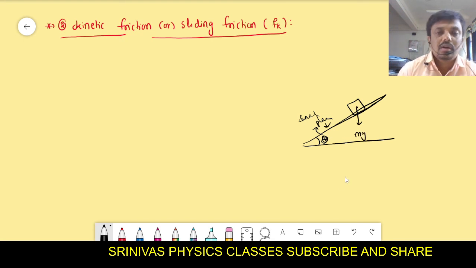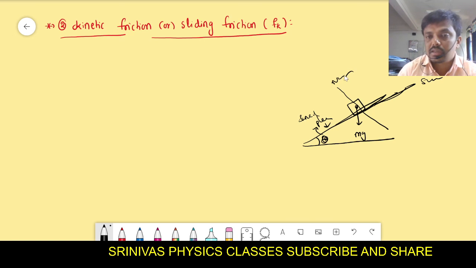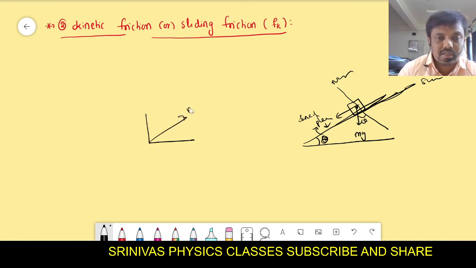Gravity pulls down. Okay. Now what I did here, I drew one normal line to the surface. This is the normal. Now according to mathematics you will get angle theta here. I split the mg into two components. For example, mg is making angle theta. This side mg cos theta will be there, and this side mg sin theta will be there.